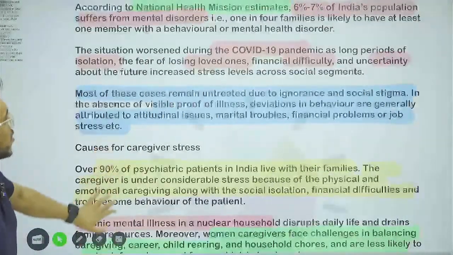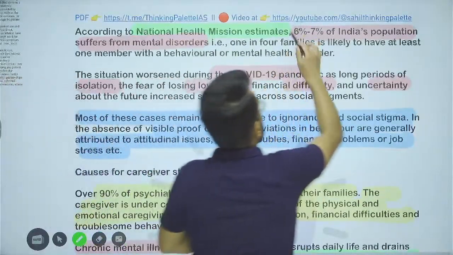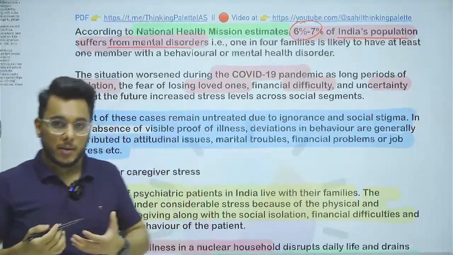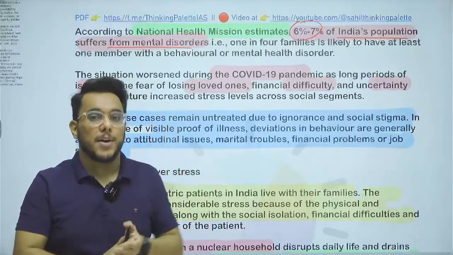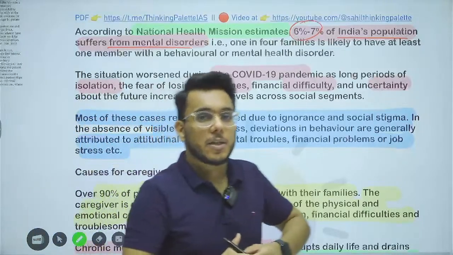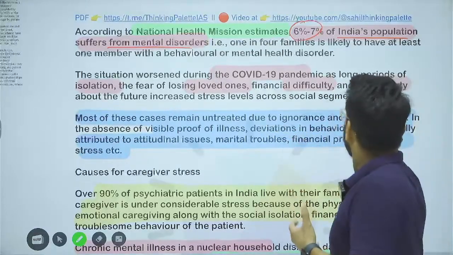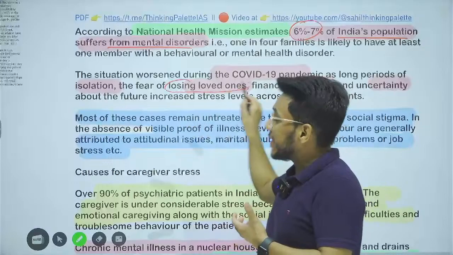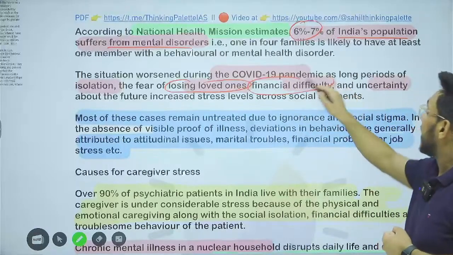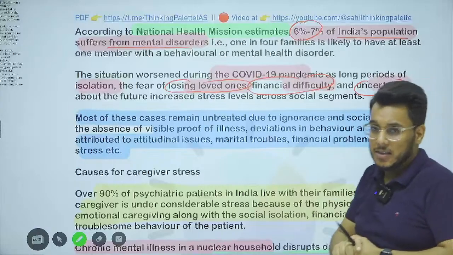First of all, guys, according to the National Health Mission data, 6 to 7% of India's total population suffers from mental disorder. It is a huge number. Now, mental health issues have become even more aggravated after COVID-19, because with COVID-19 a lot of insecurities came. The fear of losing loved ones came, people actually lost some of their loved ones, then there was financial difficulty and uncertainty about the future. All these things have aggravated mental health concerns in India.